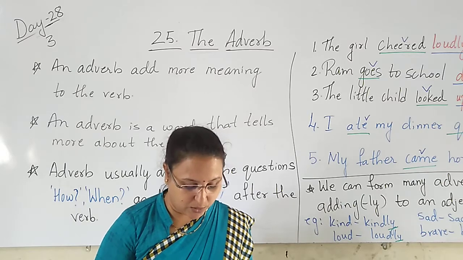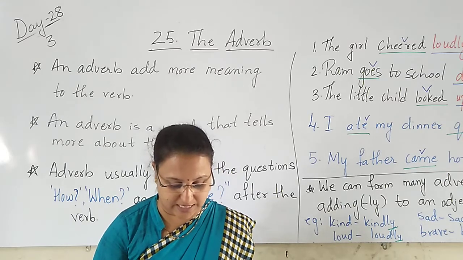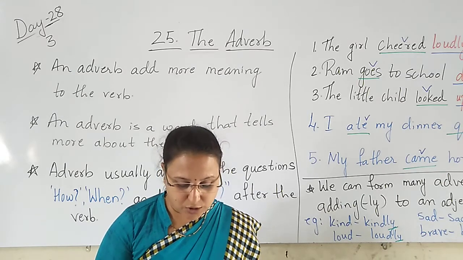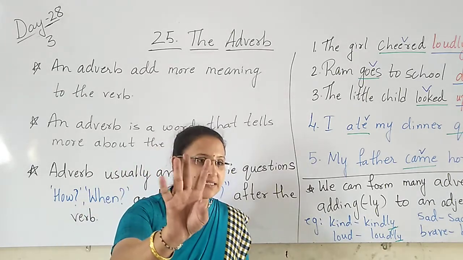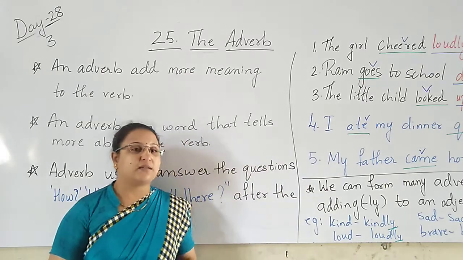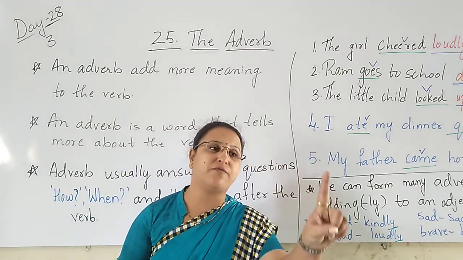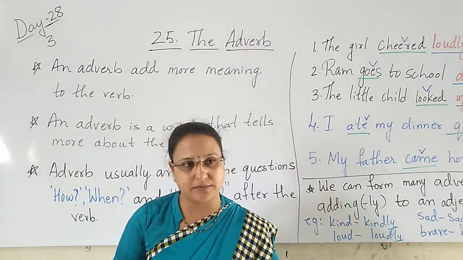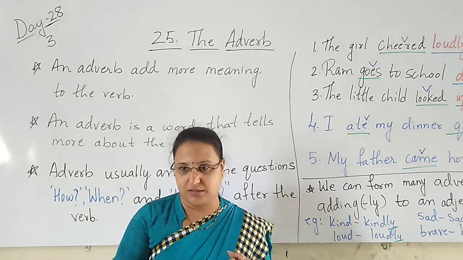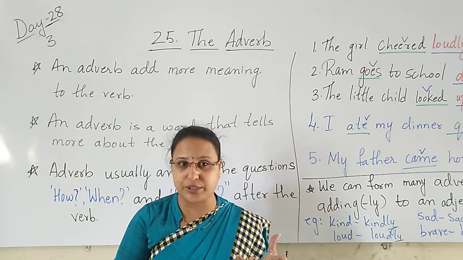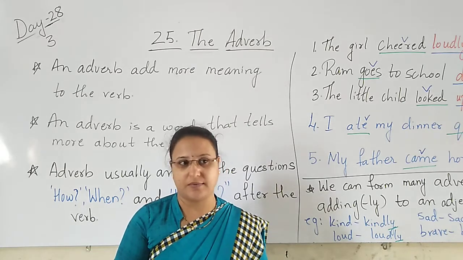Yes, children. Now we'll begin with the exercise. So how many kinds of adverbs are there, children? There are three kinds. The first one is what there? Adverb of manner. Manner is what, children? Goodness. How rude you are, how good you are, how kind you are. It shows.